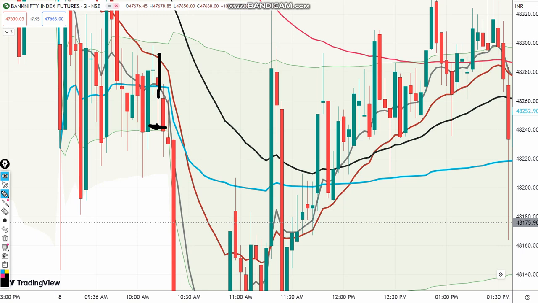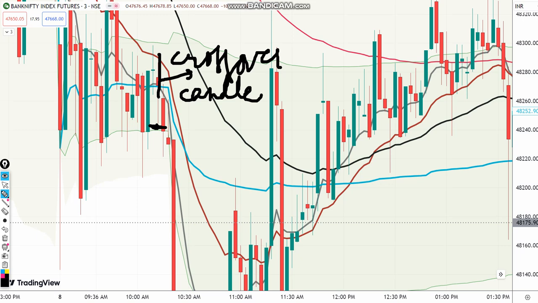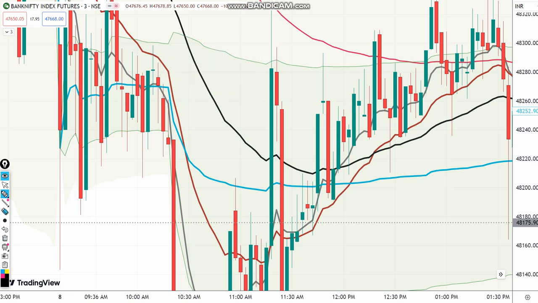So to fill this gap, there was another candle which appeared after the crossover candle. This is the crossover candle. So another candle appeared after this.